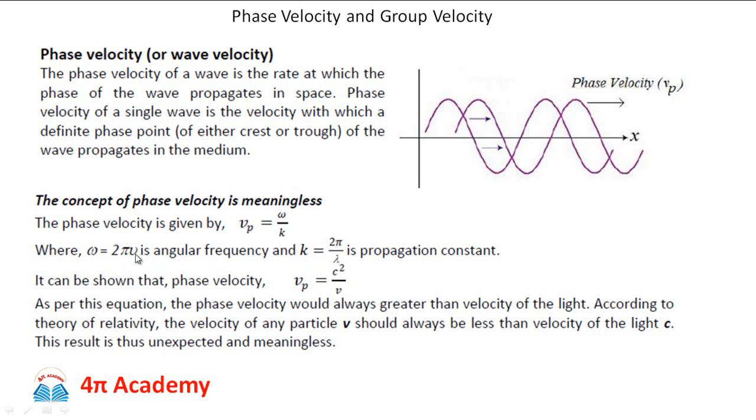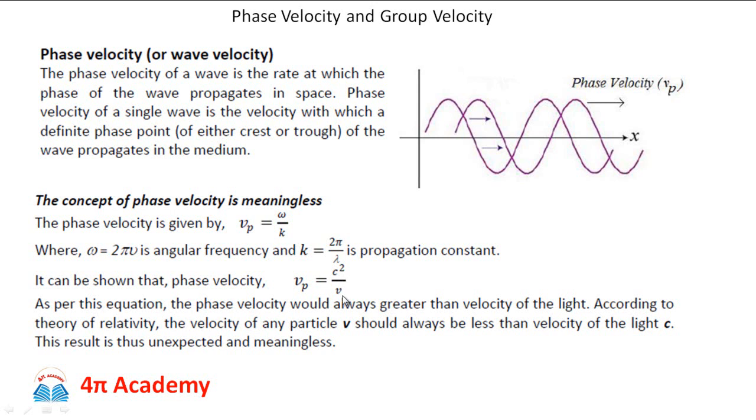If I substitute the value of nu from Planck's quantum hypothesis, E is equal to h nu, so nu is equal to E upon h, and if I substitute the value of de Broglie wavelength lambda as h upon mv, then cancelling out the mass and the rest of the terms, I will get the final expression for the phase velocity Vp as Vp is equal to c square by v, where c is the velocity of light and v is the particle velocity.